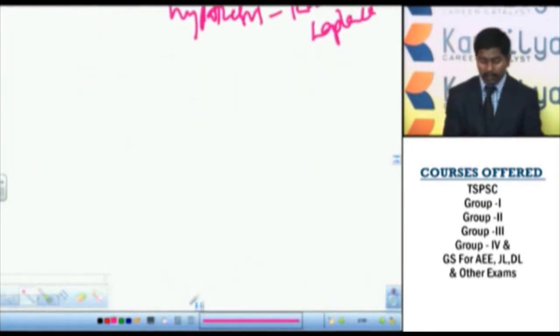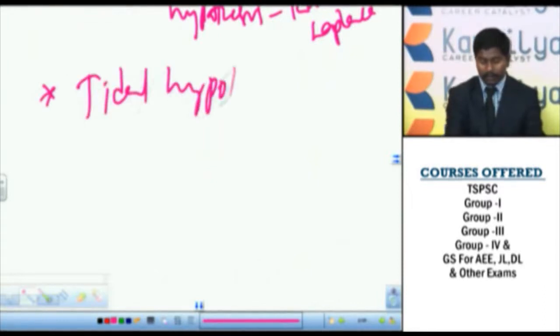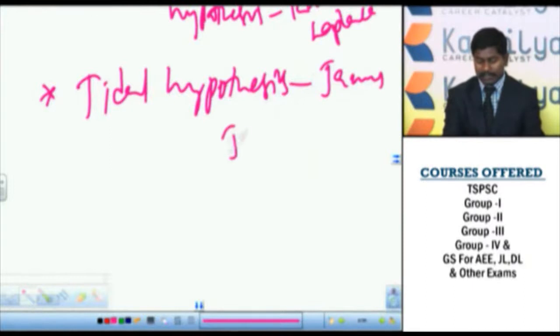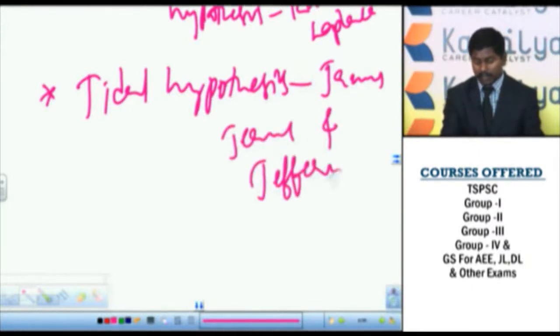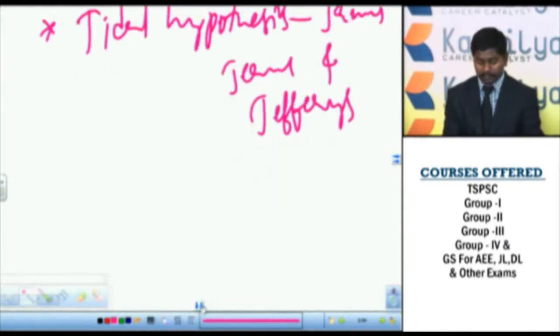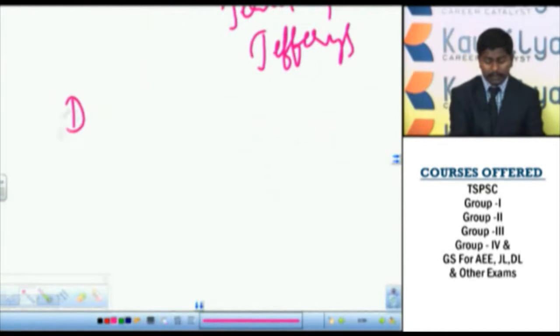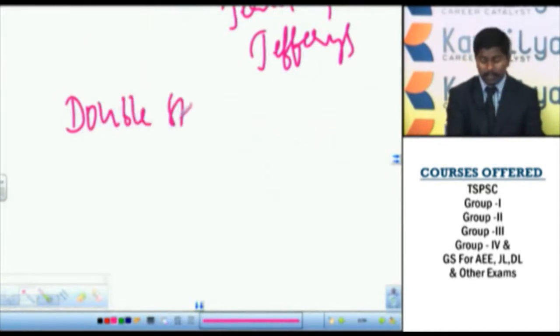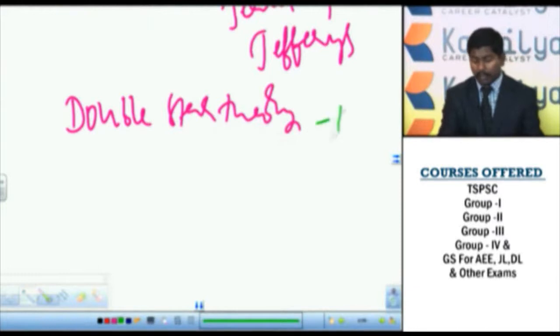Then one more theory which speaks about the origin of the Earth is the tidal hypothesis by James Jeans and Jeffreys. And later, the double star theory proposed by Hoyle and Littleton.